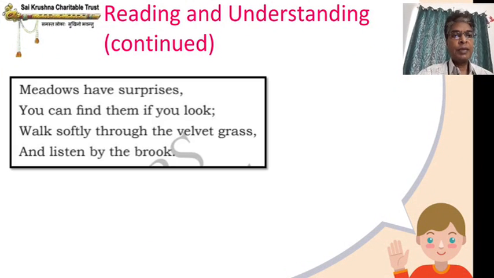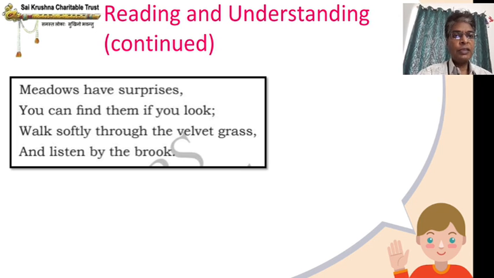So this is the first paragraph. The poet says, meadows have surprises. You can find them if you look. Walk softly through the velvet grass and listen by the brook. So what he says is the meadows have a lot of surprises. If you look for various surprises, then automatically they will be visible to you. We will see the meaning of velvet grass and brook.